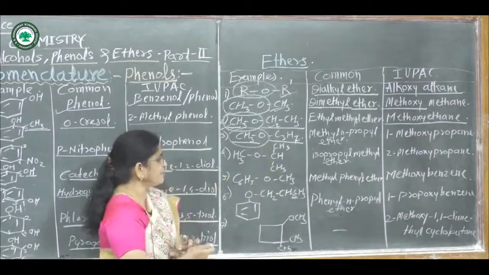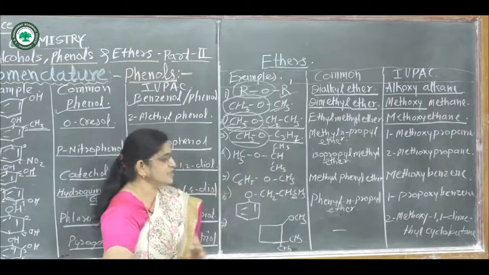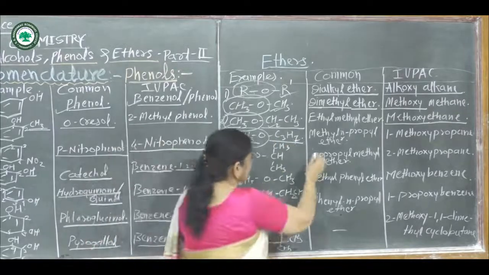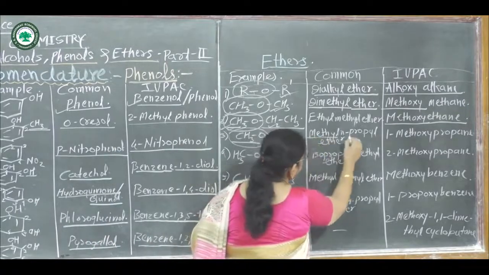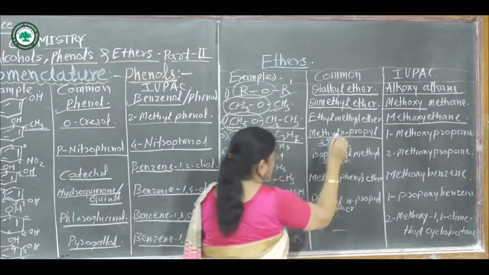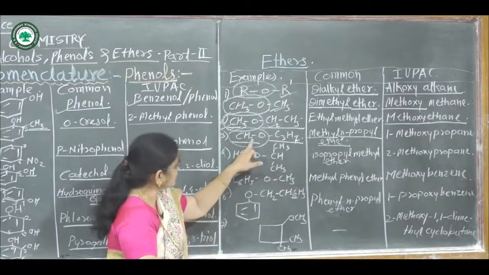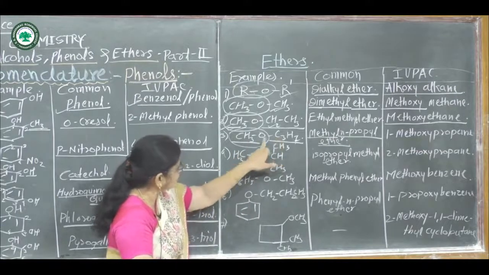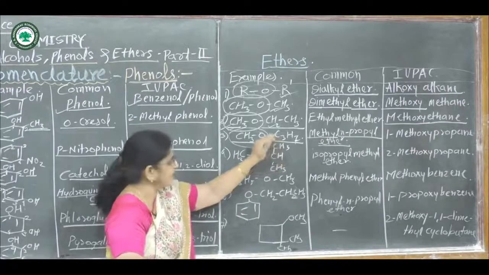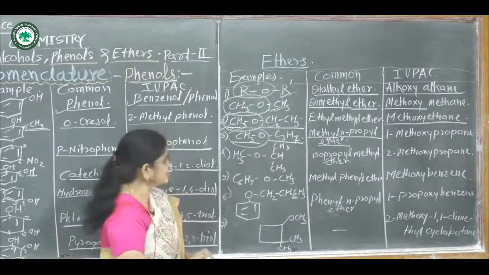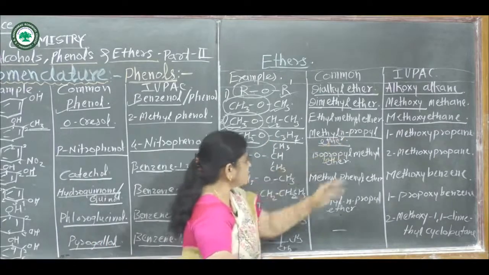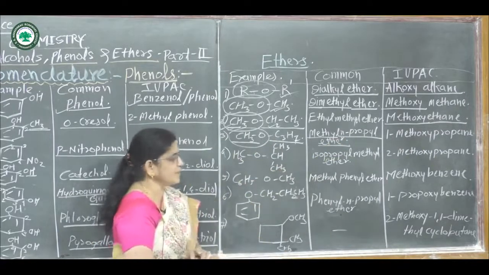Hence common name of this compound is methyl N-propyl ether. That means this N-propyl is attached through the first carbon atom of a straight chain.